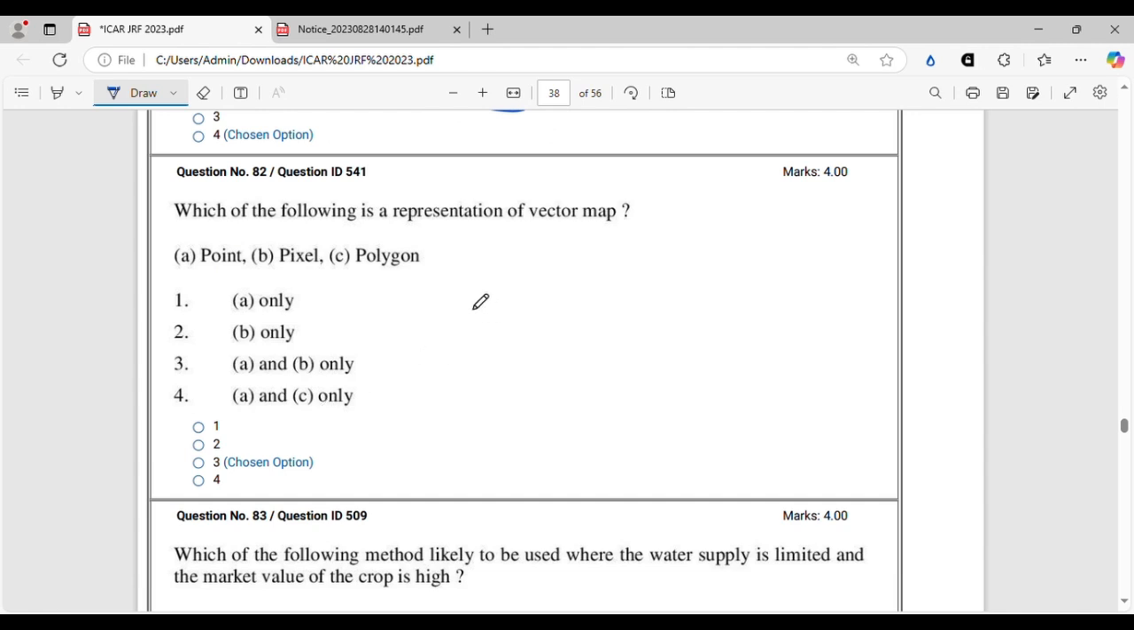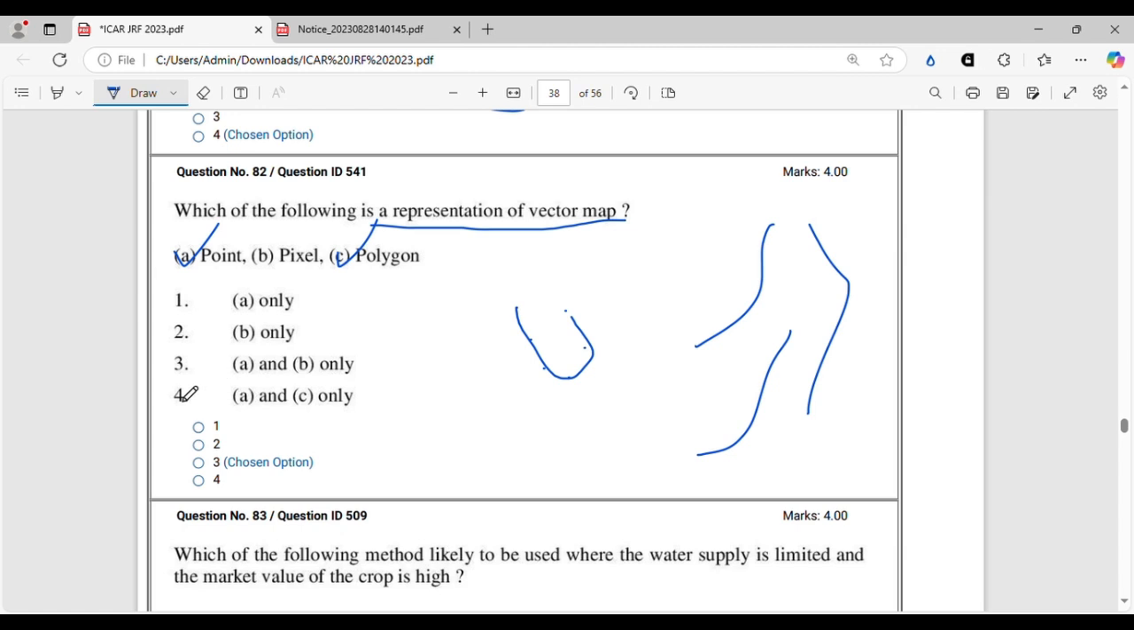Which of the following is a representation of vector map? Vector map, we know. Vector map has no pixels. These are continuous kind of maps where you will find points and many points will be joined together to form polygons. So point and polygon, A and C only, whereas pixel is a representation of raster